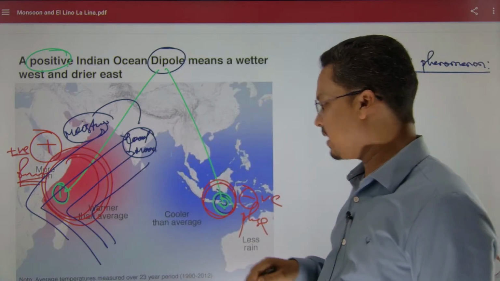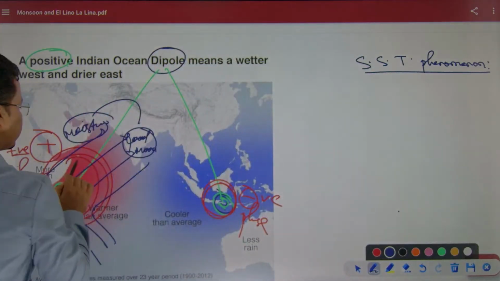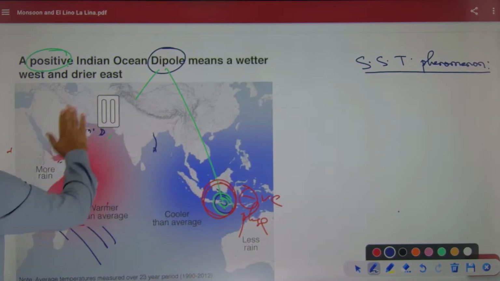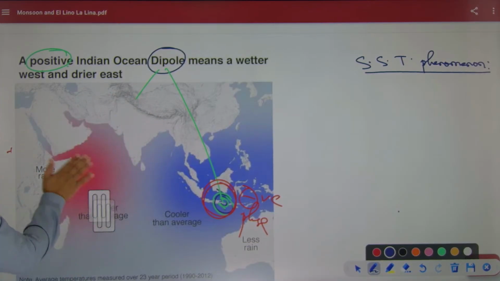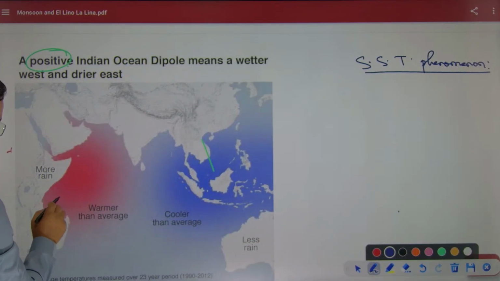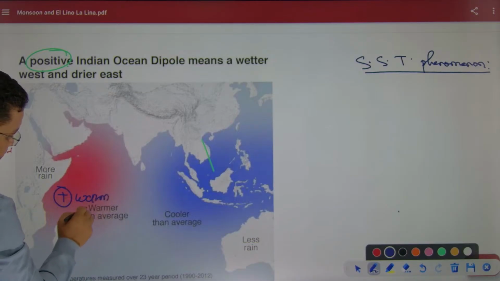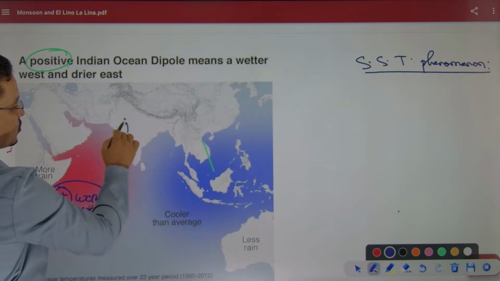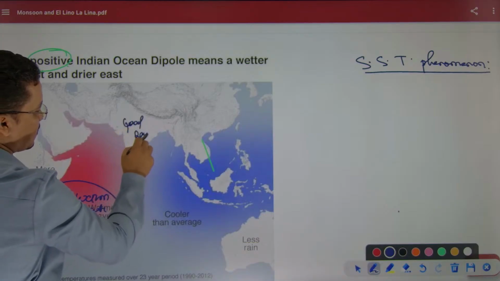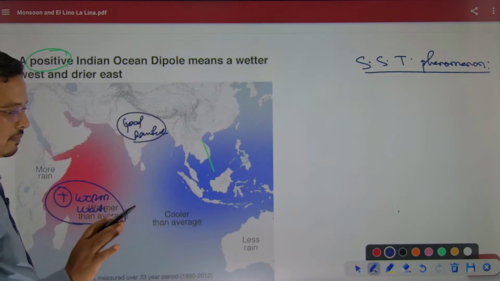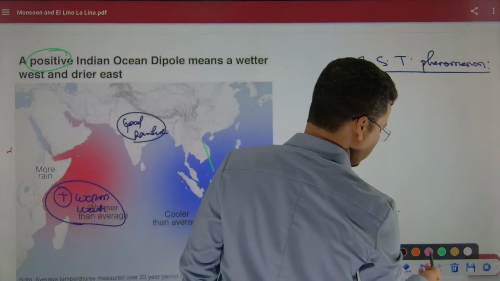Now listen carefully. Indian Ocean dipole positive phase means the sea surface temperature in this western region is higher. When I say positive phase, I am talking about more warm water in this region, and that is why there would also be good rainfall here. This is how the system goes on.